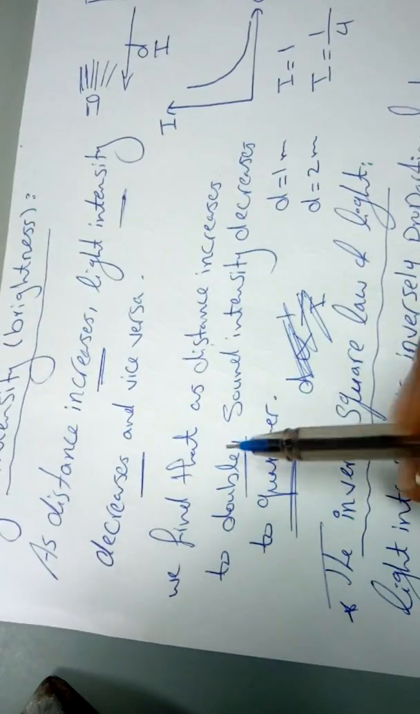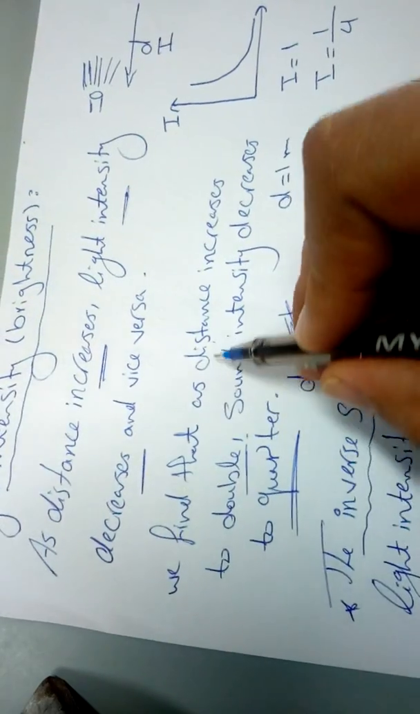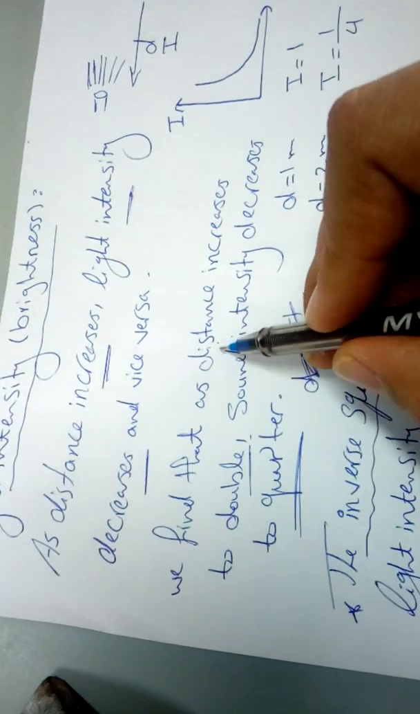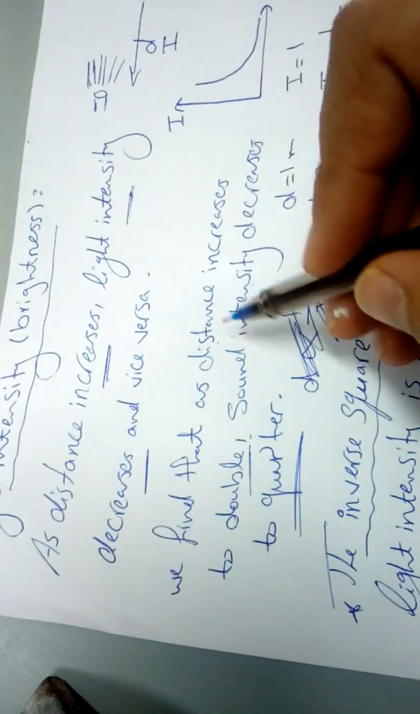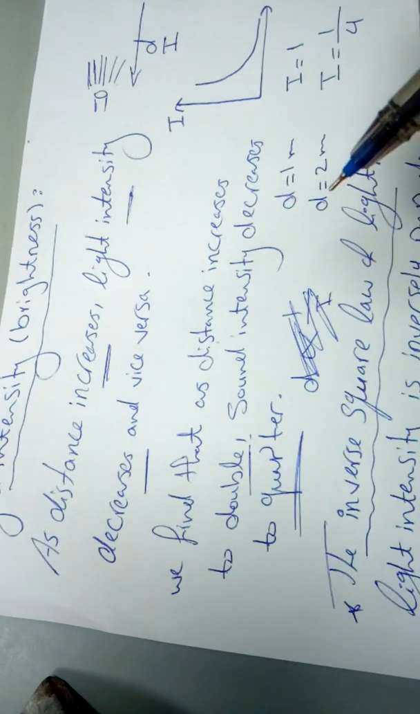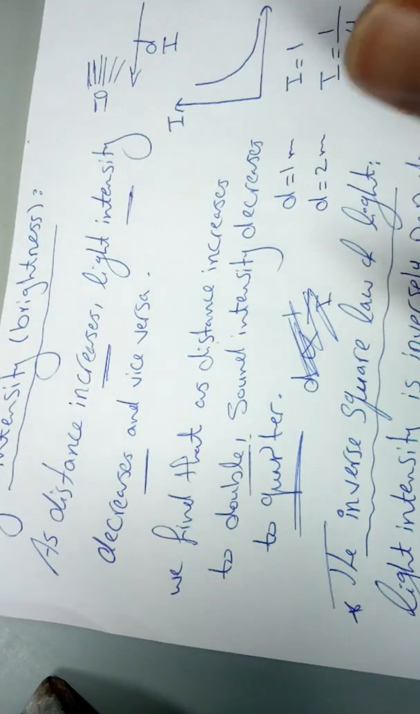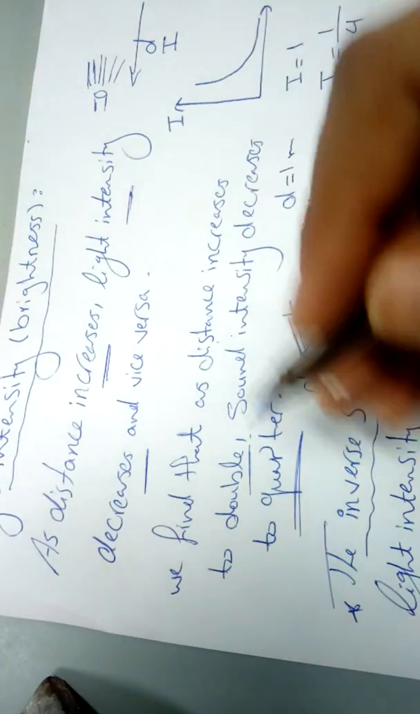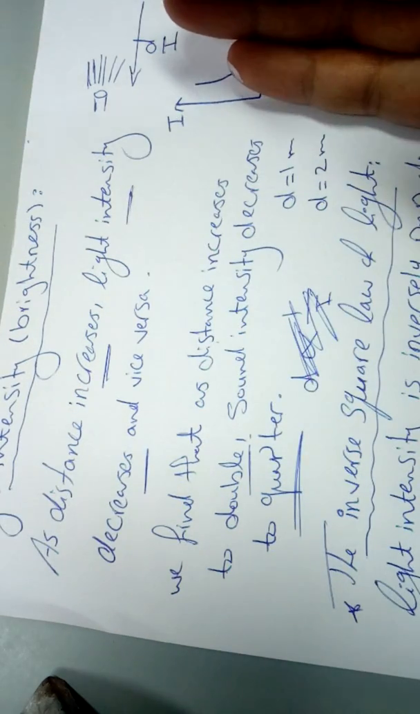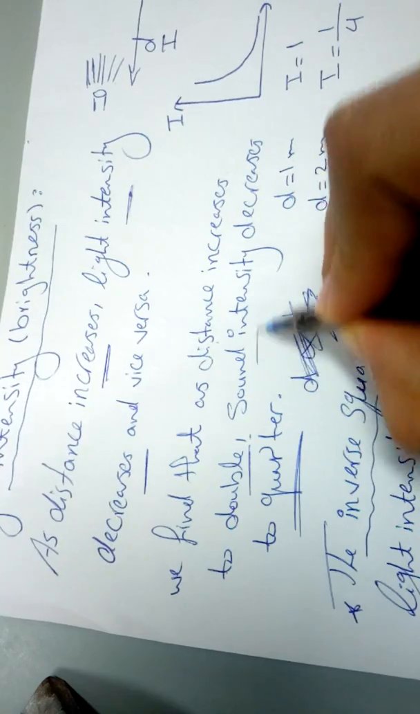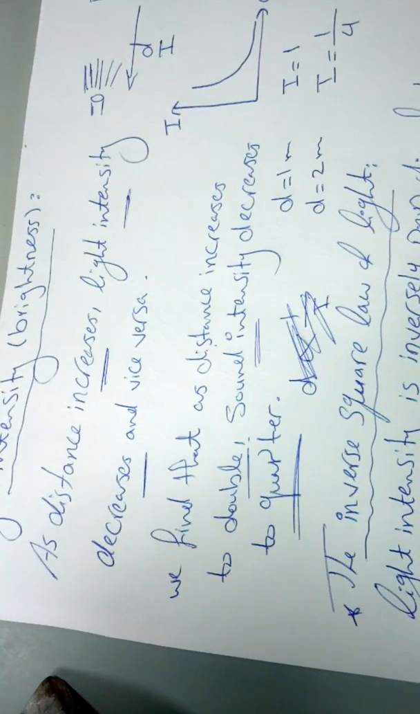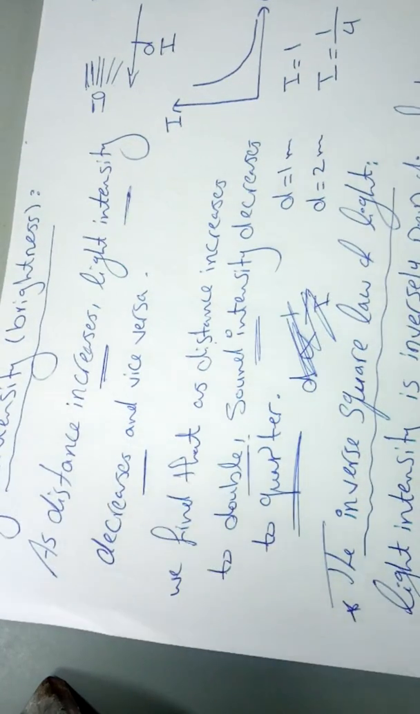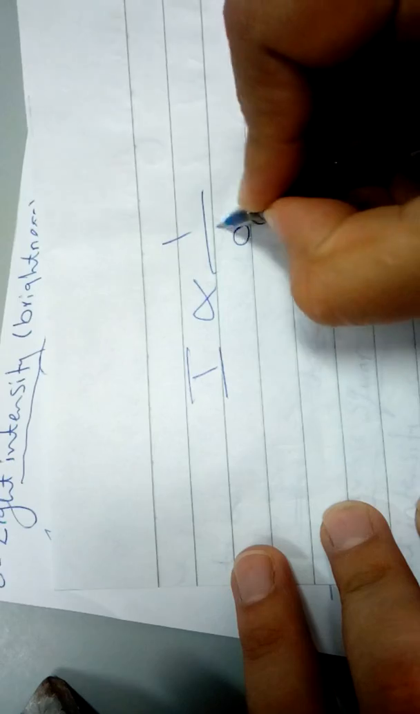When we do that, we find that if the distance between the source of light and a board or screen that light falls on increases to double, the light intensity decreases to a quarter. So there is an inverse proportion between light intensity and the square of distance.